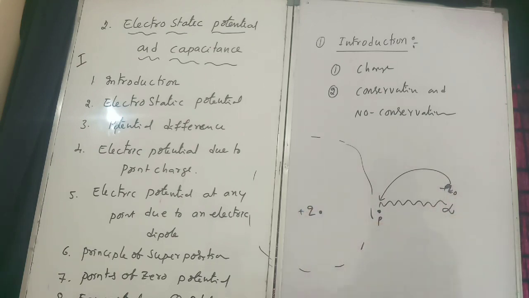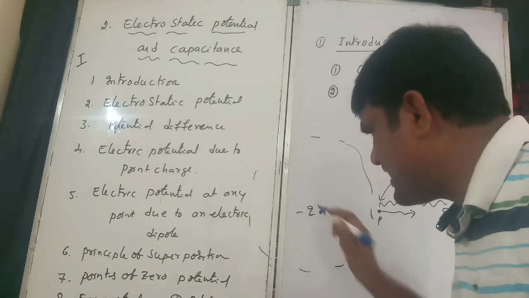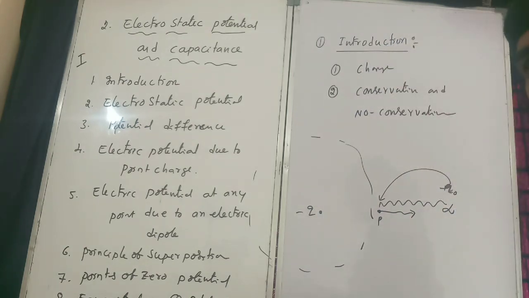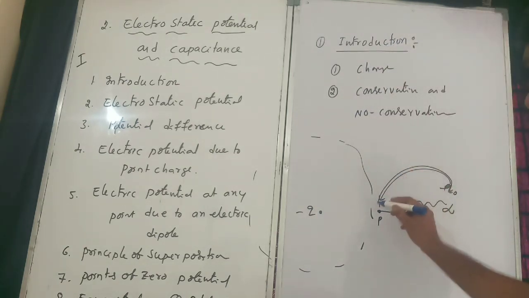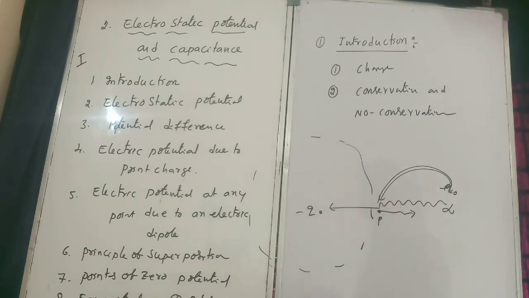When Q naught reaches point P, if this one is positive and this one is also positive, what would happen? It can repel in the backward direction. For example, if this is the opposite sign, then it is attracted by this one.